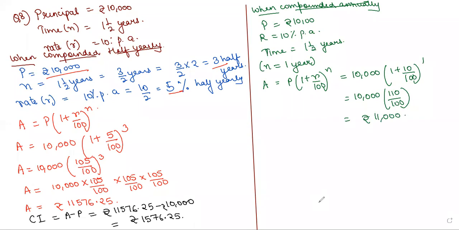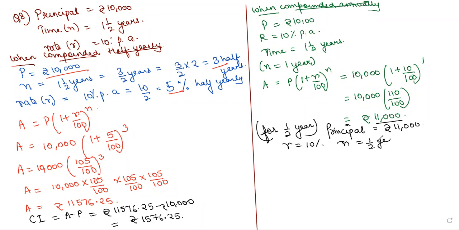Now, for the remaining half year, your principal will become the amount of the first year, which is equal to rupees 11,000. And rate is 10% and time is half year.